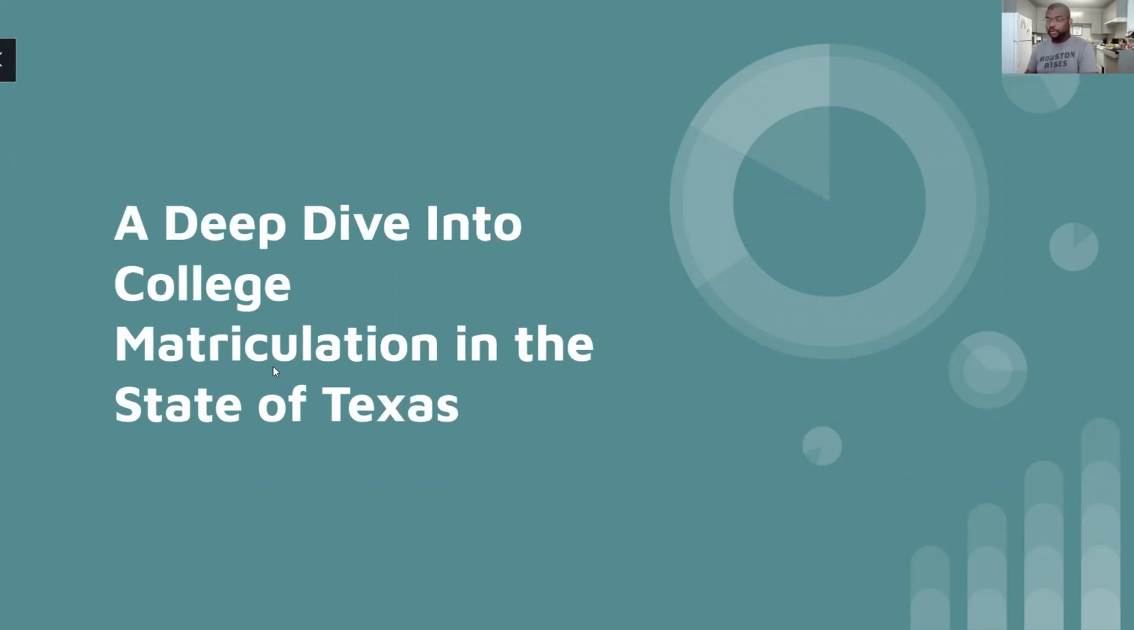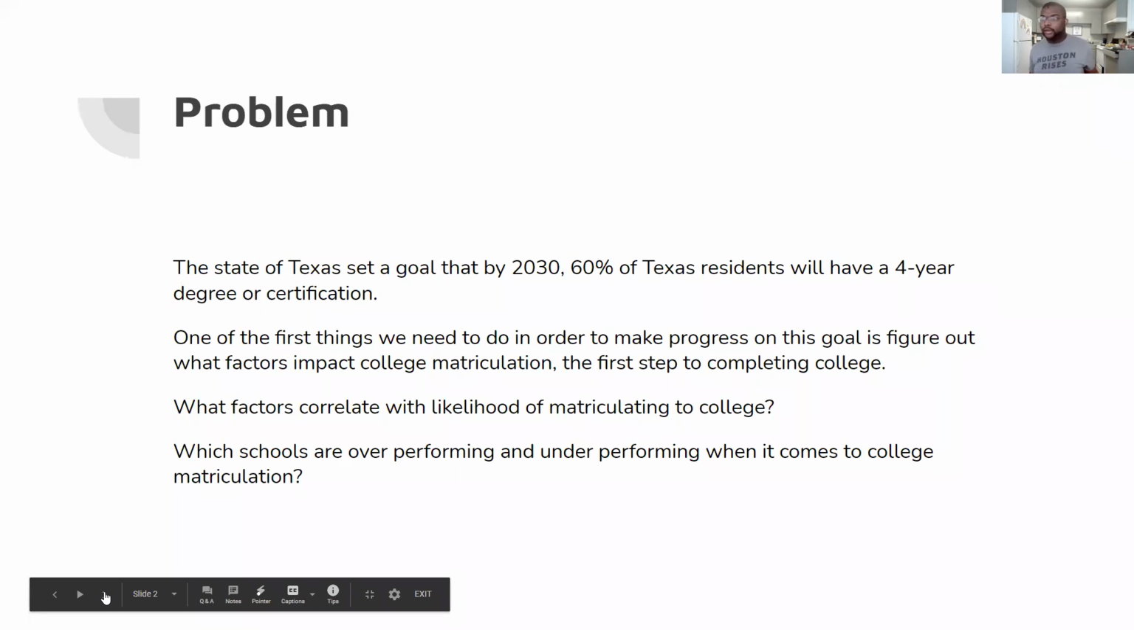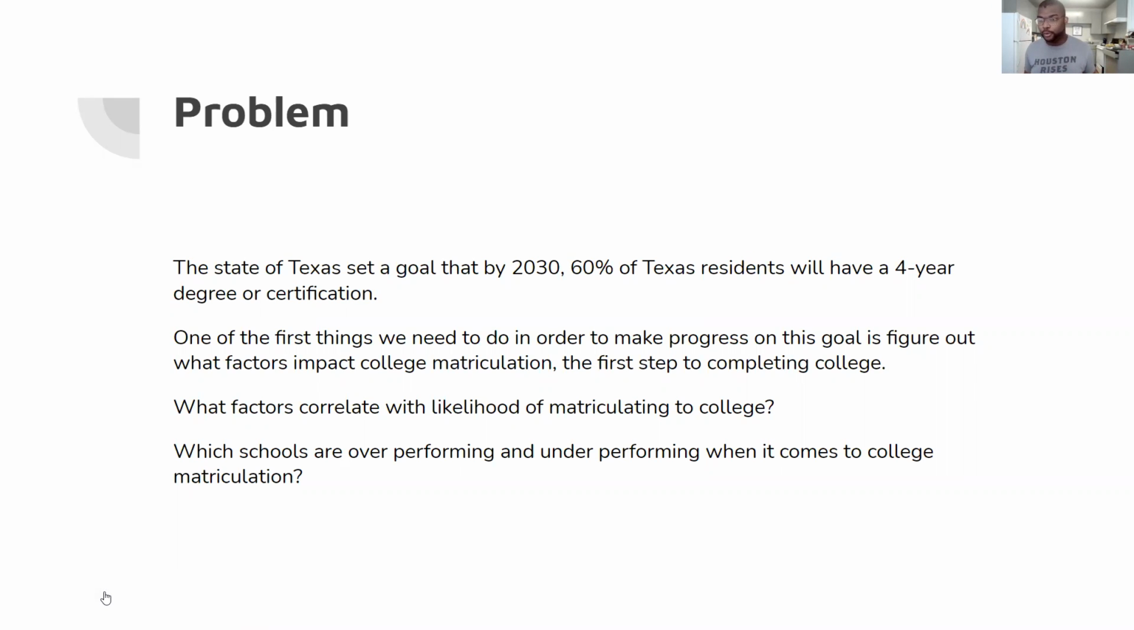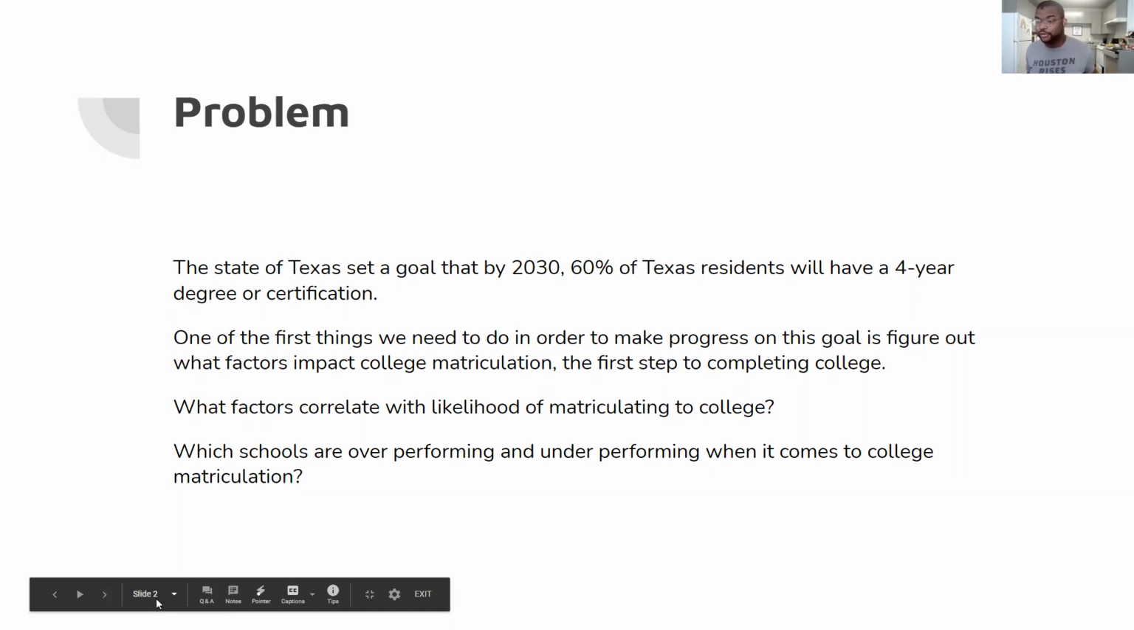Essentially, we're going to be doing a deep dive of college matriculation in the state of Texas. The problem is that we need to figure out what are the factors that actually impact college matriculation before we can actually make any efforts in improving college matriculation for Texas residents.